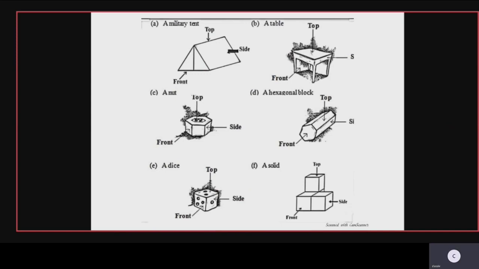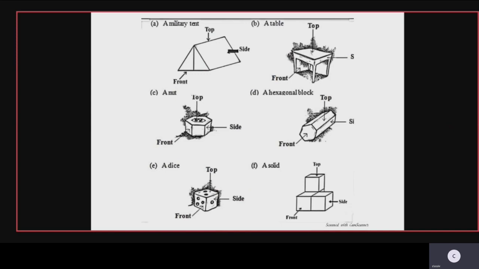A table is also shown here. In a table, you can see that the top view will show you the rectangle shape portion. Then the front view will show you all four legs. Two legs are big and two legs are a little bit small when you see from the front. The side view will show you only two legs. Okay. So these are all the representations or the views of 3D diagrams.